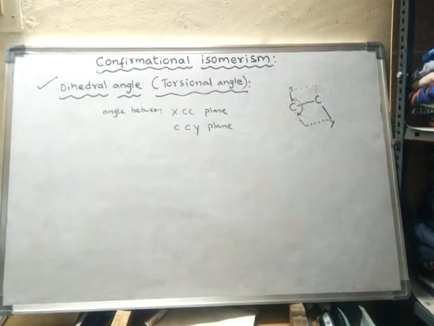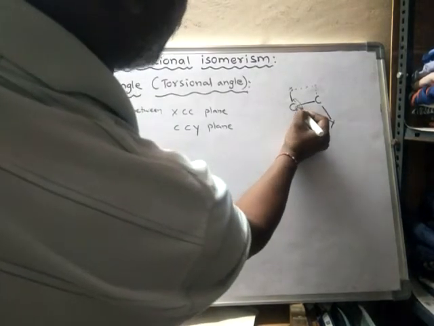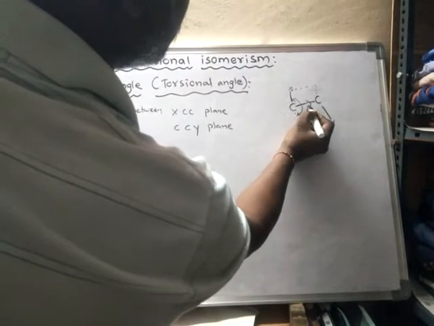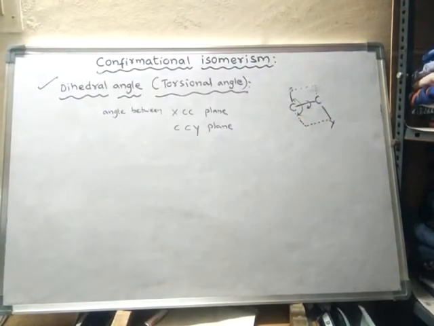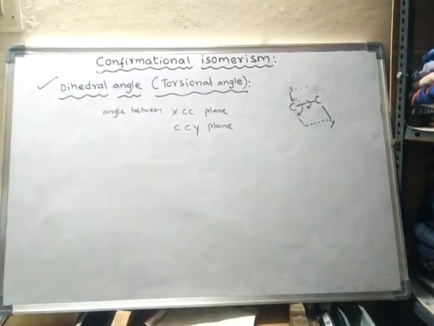It is the angle between the XCC and CCY planes as shown in the diagram. This angle keeps changing when this bond is rotated. When a single bond rotates, the angle between the planes changes, and that angle is the dihedral angle.